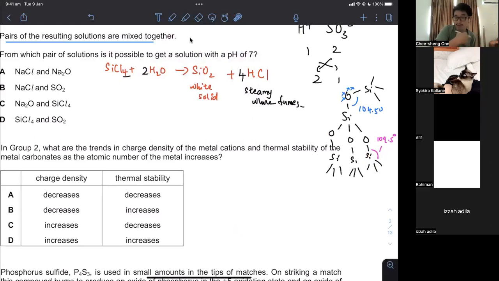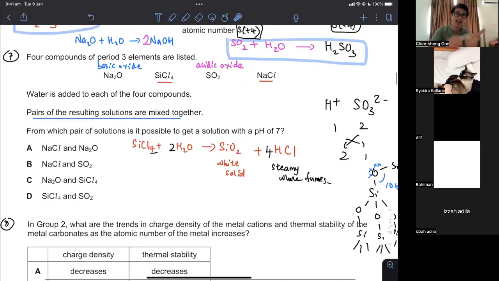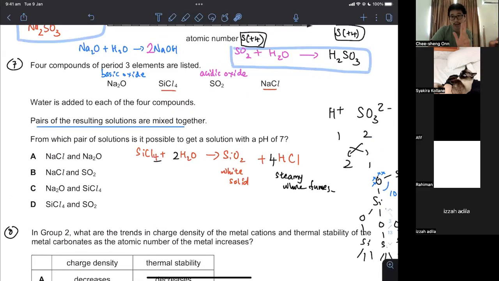Why am I talking about all of these things? Because these are all components of inorganic chemistry: structure, bonding, shape, what else? Chemical reactivity, writing equations. Those are all very usual stuff when you talk about periodicity. Yeah? And of course, that includes the elements, the oxides, the chlorides. Those 3 are the important case studies as stated in the AS syllabus, which you should go through one by one. If you want to do well in inorganic chemistry, if you want to do well in AS chemistry or A-level chemistry, do not skip anything in the syllabus.